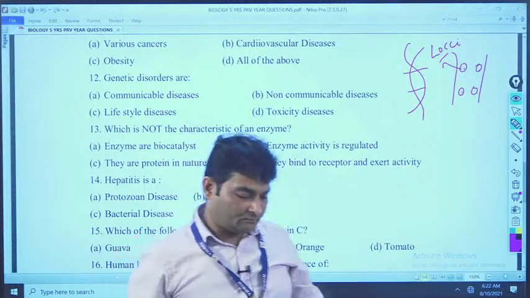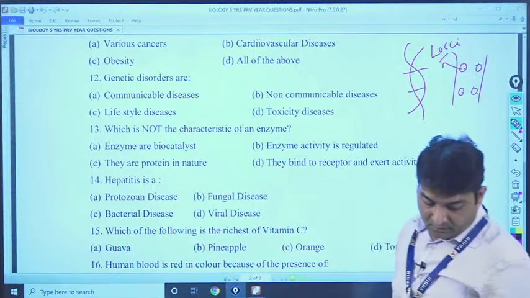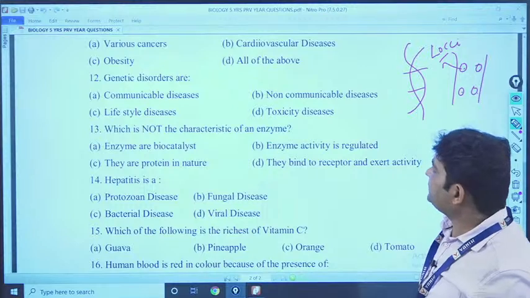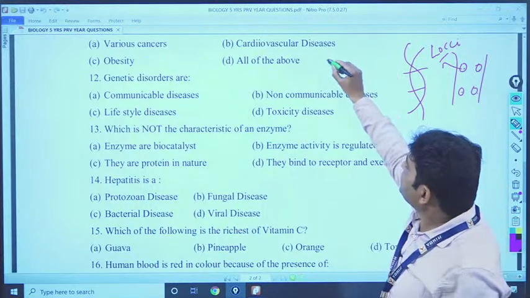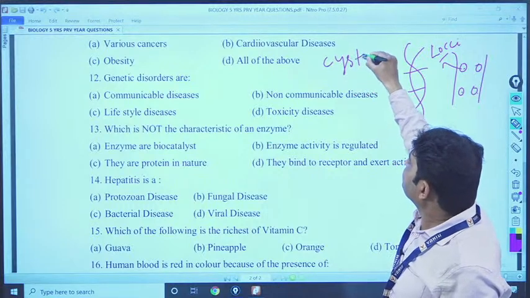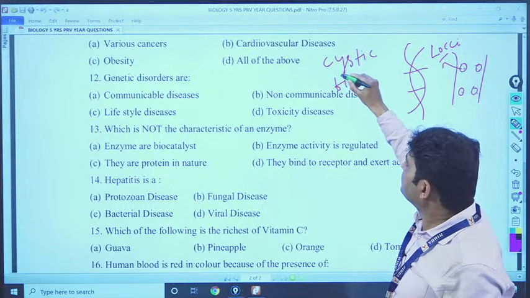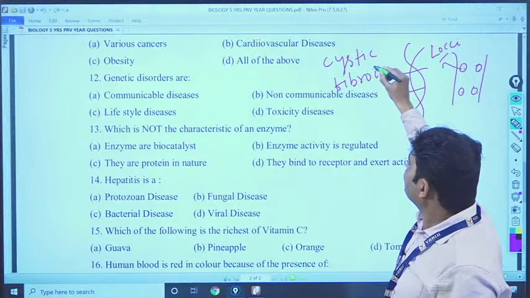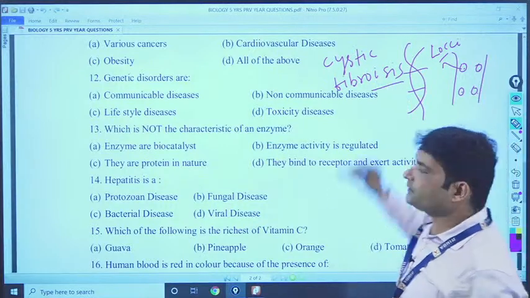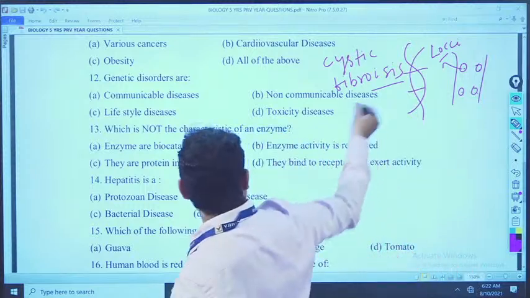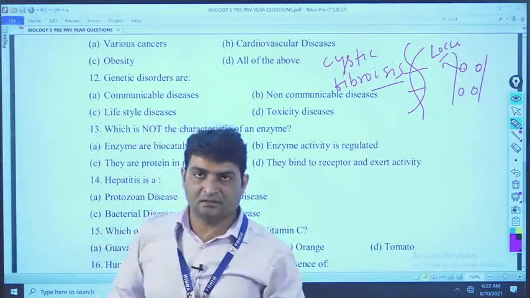Okay. Now an example of that genetic disorder disease is called cystic fibrosis. Okay. This cystic fibrosis damages your lungs.